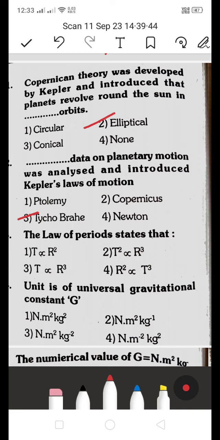Next, the law of period states that T is directly proportional to R squared. Second, T squared directly proportional to R cubed. Third one, T is proportional to R cubed, or fourth one, R squared is directly proportional to T cubed. Which is the right answer? The law of period states that 2 is the right answer. T squared is directly proportional to R cubed. T is nothing but the time period, and R is the radius.